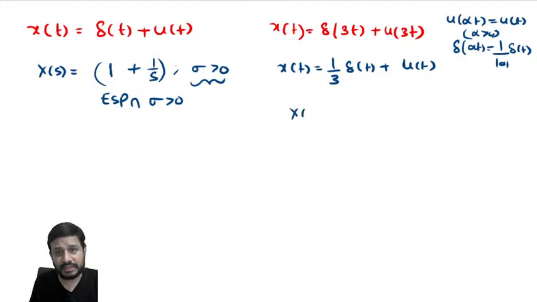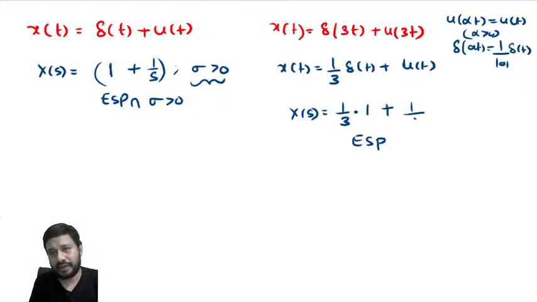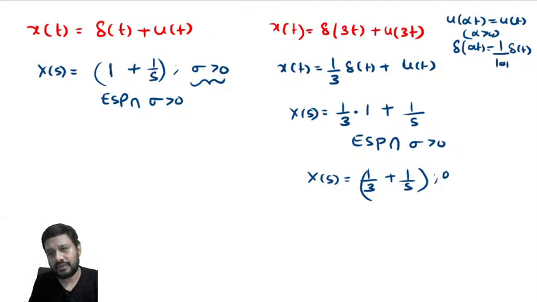Now find the Laplace transform. 1 by 3 times the transform of del of t, which is 1, with ROC the entire s plane. U of t is 1 by s, with ROC sigma greater than 0. For a linear combination, take the intersection of ROCs. So x of s is equal to 1 by 3 plus 1 by s with ROC sigma greater than 0.